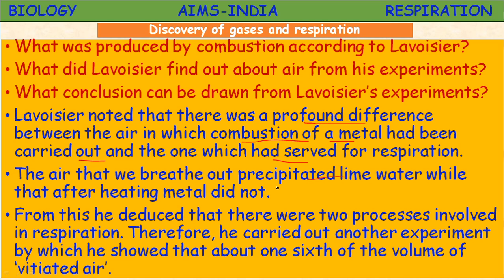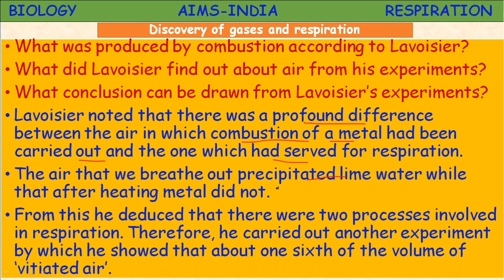Vitiated air is the term used to show the air from which the component needed for burning had been removed. Okay, vitiated air means the air from which oxygen is removed. Okay, children, what is vitiated air?